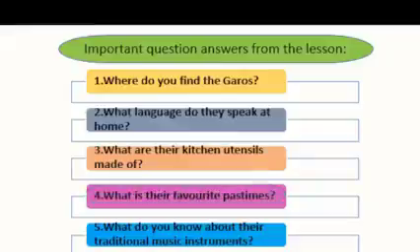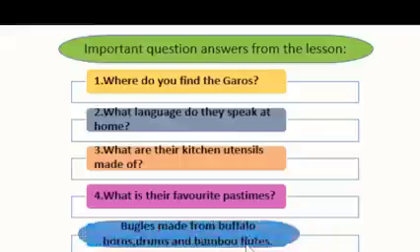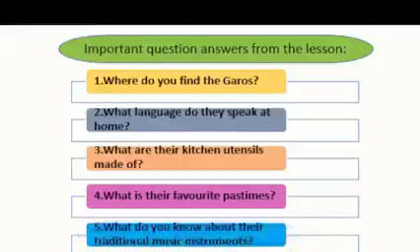Then number 5 question is, what do you know about their traditional musical instruments? The answer will be beagles made from buffalo horns, drums and bamboo flutes. So these are the important questions for your exam also, and if you could answer them, I think that you have really understood, or you have been able to understand the text actually.